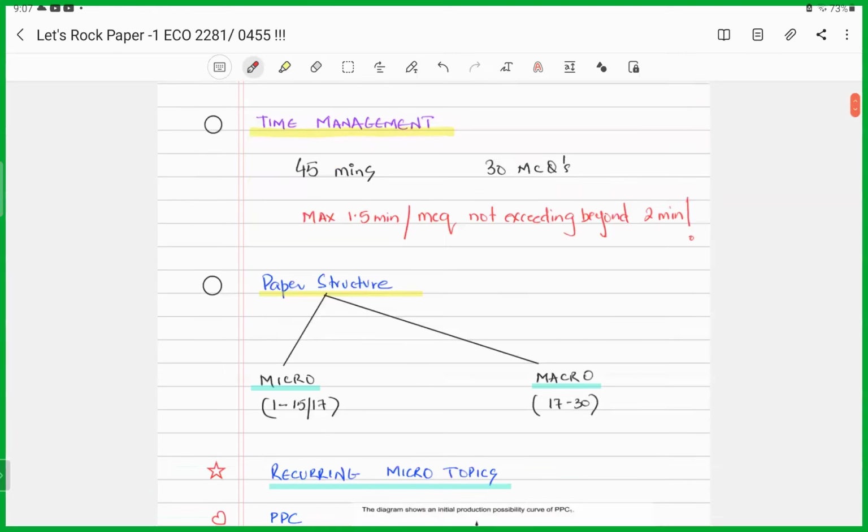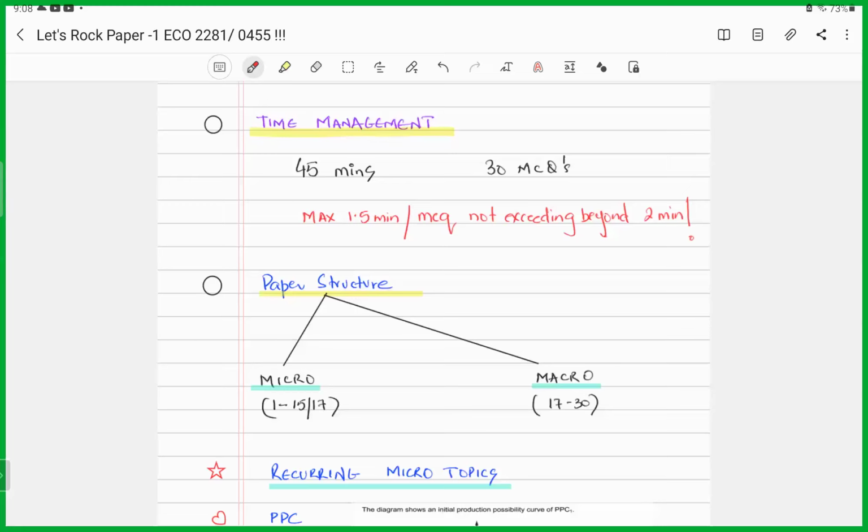All right. Time management, again, would be the key for tomorrow's paper. IGCSE, 30 MCQs, 45 minutes max at your disposal, which means 1.5 minutes max to be spent on each MCQ, not more than 2 minutes more, right? If you find yourself stuck in any MCQ, finding any difficulties in solving it, leave that MCQ for the moment and return to it later after you've done all.